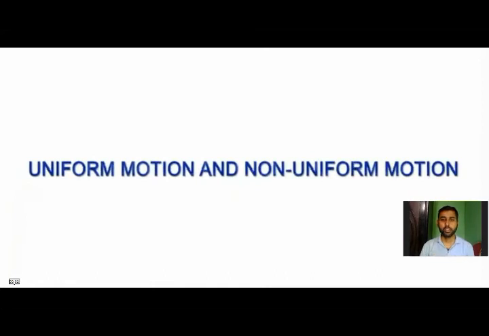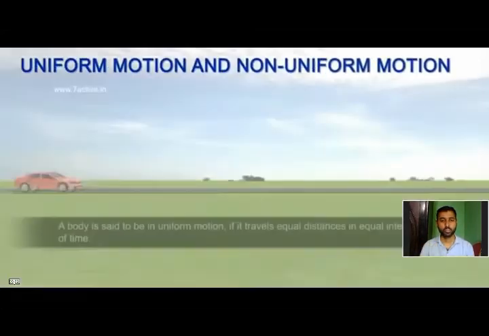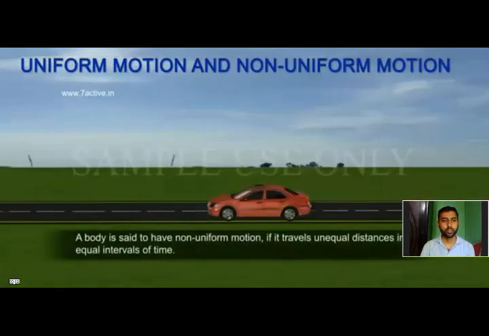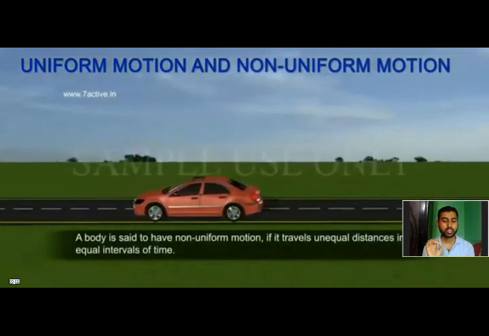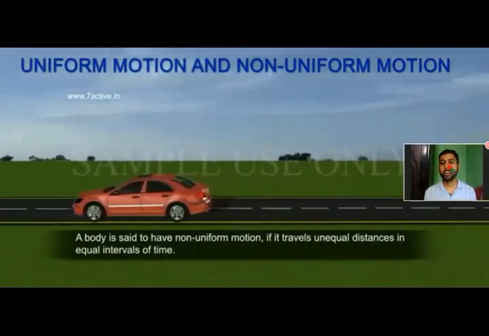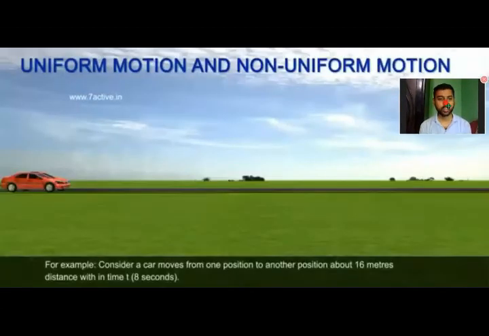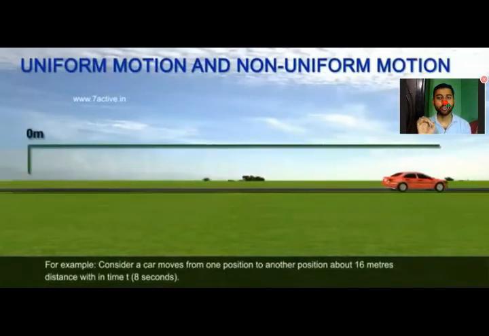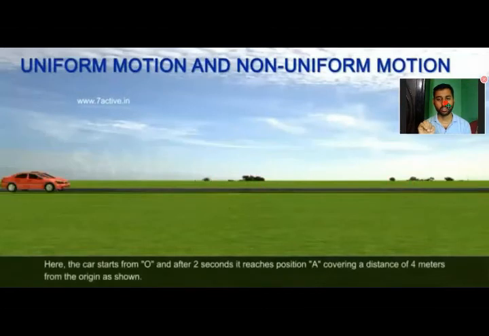Uniform motion and non-uniform motion. A body is said to be in uniform motion if it travels equal distance in equal intervals of time. A body is said to have non-uniform motion if it travels unequal distance in equal intervals of time. For example, consider a car moving from one position to another position.